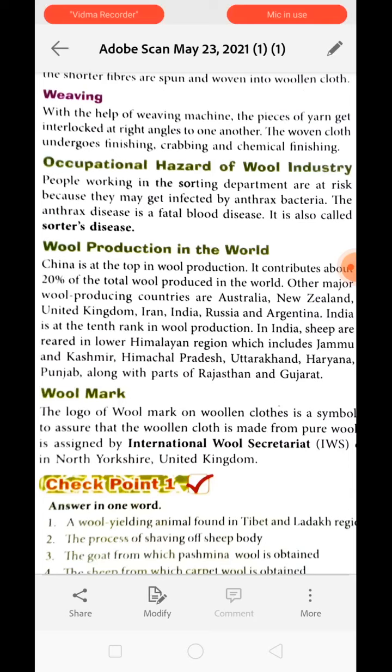Then after Australia come China, New Zealand, United Kingdom, Iran, India, Russia, Argentina. The place of India in wool production is 10th rank. In India, sheep are reared in the lower Himalayas region, which includes Jammu Kashmir, Himachal Pradesh, Uttarakhand, Haryana, Punjab, and along the parts of Rajasthan and Gujarat.